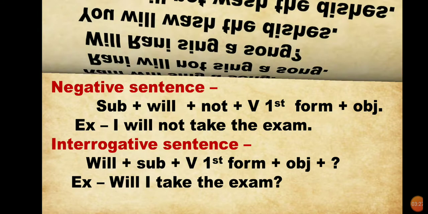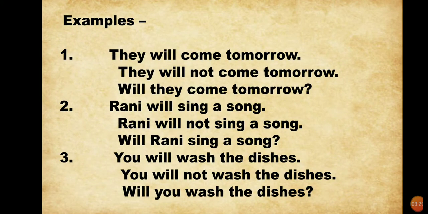See some more examples. They will come tomorrow. To make this negative, they will not come tomorrow. And to make interrogative, will they come tomorrow? Same way, second, Rani will sing a song. Rani will not sing a song. Will Rani sing a song? Third, you will wash the dishes. You will not wash the dishes. Will you wash the dishes?